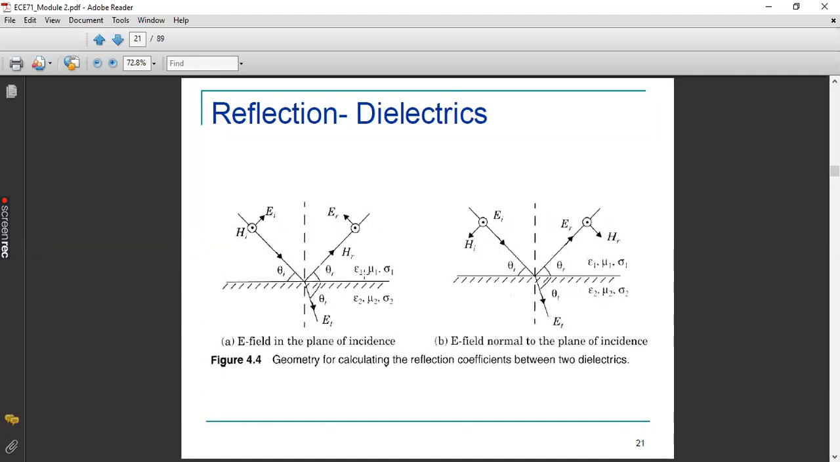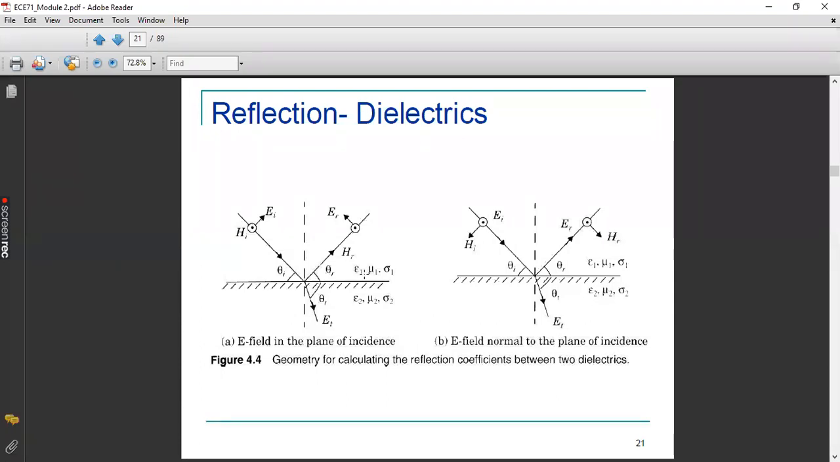Okay, there can be a conductor case also, a perfect conductor case, that I will tell later. But as of now, assume that the surface on which the electromagnetic wave is impinging is not a pure conductor, which means it will be a dielectric. So we are now calculating the reflection coefficient between two dielectrics, meaning you have a medium above the boundary and another medium below the boundary.